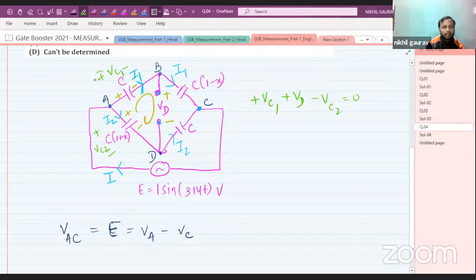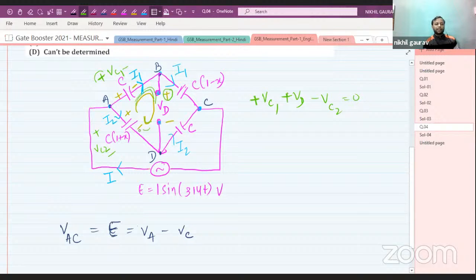Look here, while traveling in the clockwise direction, my first terminal in VC1 is positive, so I have taken plus sign here. When I reach VD, my first terminal is positive, so I have written plus VD.